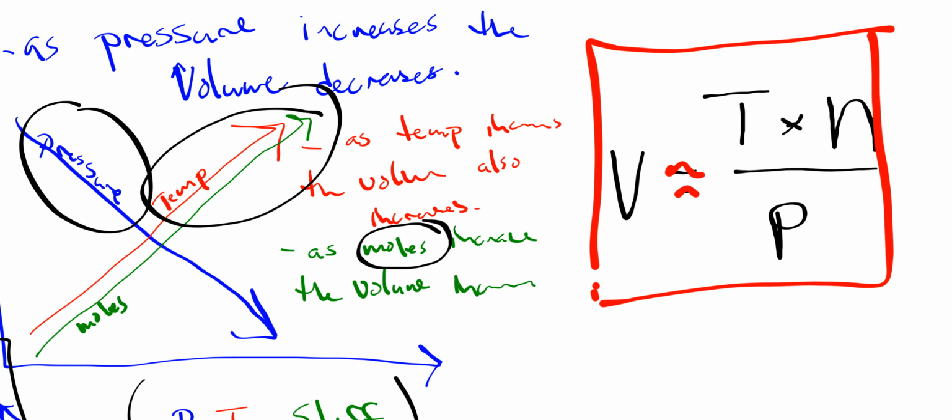It doesn't say they're equal to. So we're going to say the volume is related to the temperature times the amount of moles divided by the pressure. It's a very simple idea, and hopefully if you didn't get the first, go back and read this section on Boyle's, Charles's, and Avogadro's law, and I think it will make great sense to you.